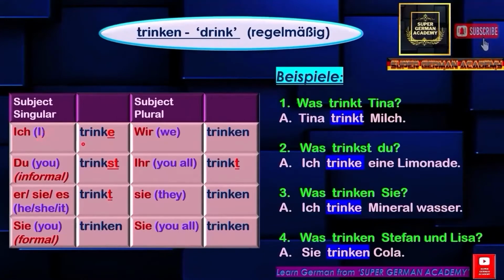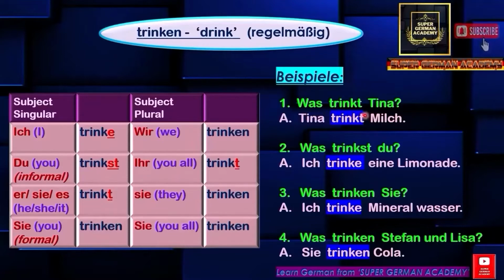For subject singular: ich trinke, du trinkst, er/sie/es trinkt. For subject plural: wir trinken, ihr trinkt, sie trinken. See the conjugation pattern. Unlike essen, the conjugation pattern is similar, like trinke, trinkst. The verb stem trink is being conjugated here. The spelling, if you see here, does not change, so this verb is called a regular verb, that is regelmäßig. Trinken is regelmäßig. Let's see a few example sentences of how to use trinken.